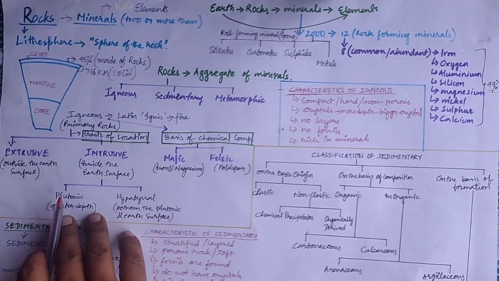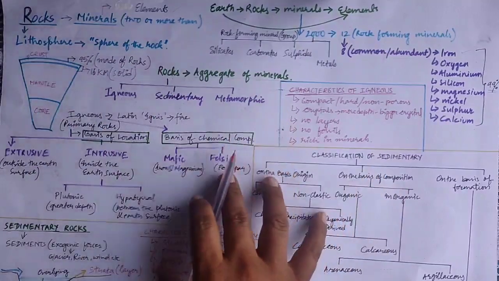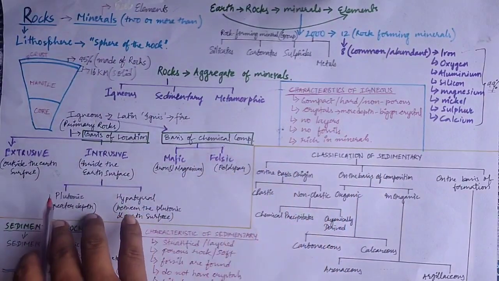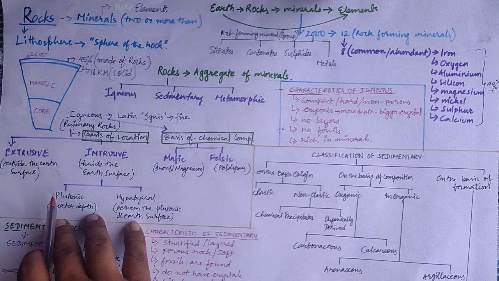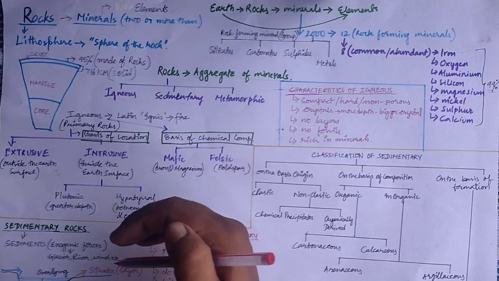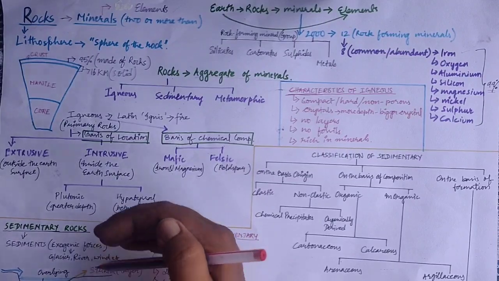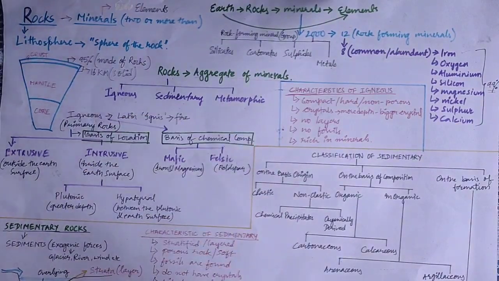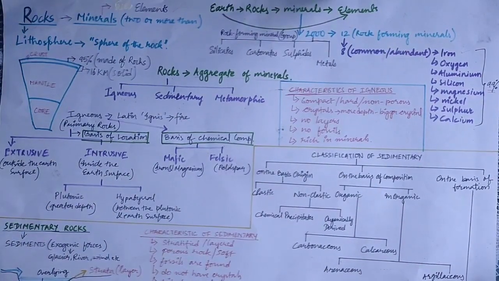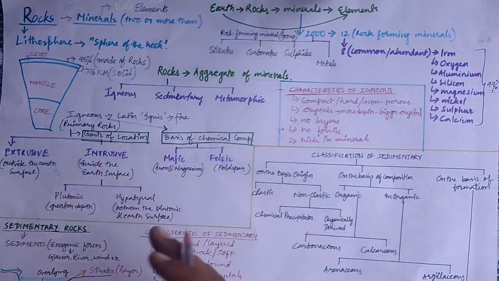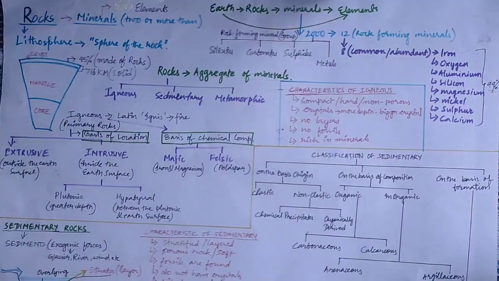If the igneous rocks form at a greater depth, it is known as plutonic igneous rock. If it forms between the plutonic rock and the earth's surface, it is known as hypabyssal rock. In order to understand these different types of igneous rocks, we have to understand them through the figure.